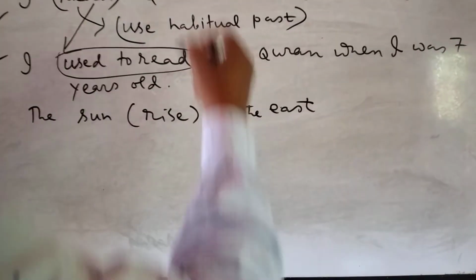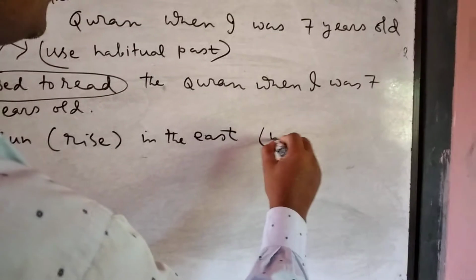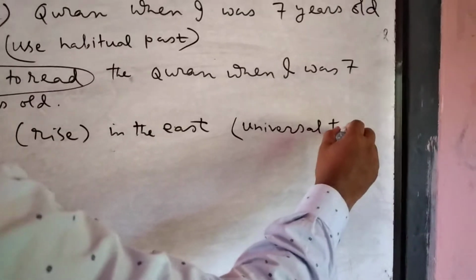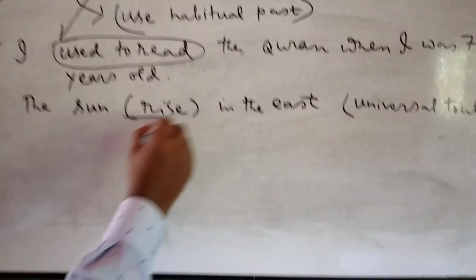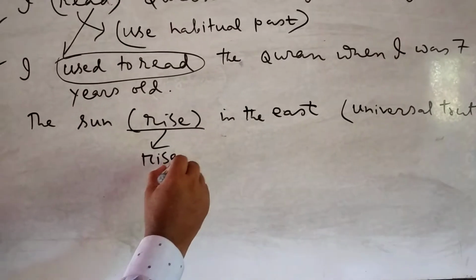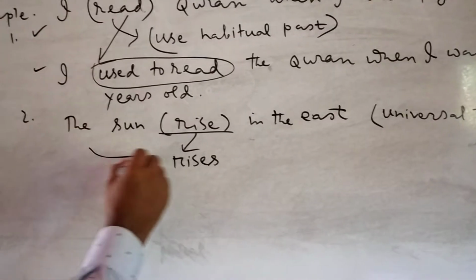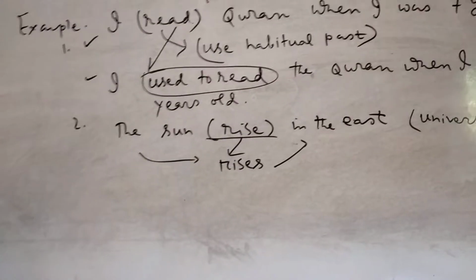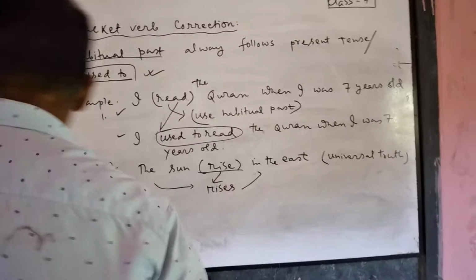This is truth, universal truth. Then we will use present tense. The sun rises in the east in this way. Clear? Everybody is clear?